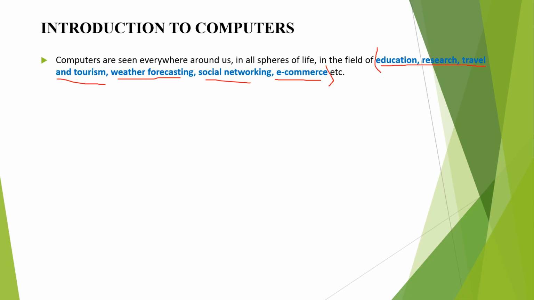If I ask what are the characteristics of the computer, what is this? What are the characteristics of the computer? This is the first 3 mark question of your book. If I ask this question, you will write this with your point of view; you will write many things. Not only this, you will additionally add marketing, robotics, engineering, etc. There are lots and lots of things. If I ask for the characteristics of a computer, you will answer this: it contains education, research, travel, tourism, weather forecasting, social networking, e-commerce, etc.